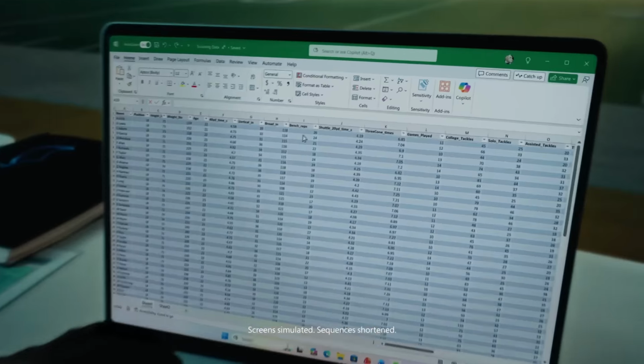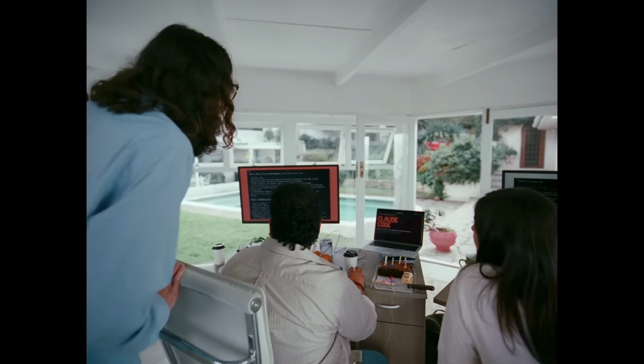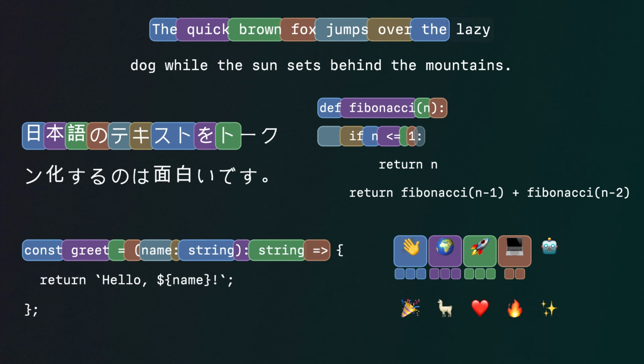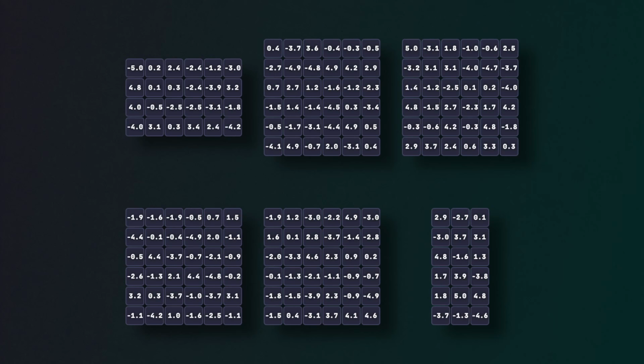We are increasingly interacting with these AI services on a daily basis, whether it's at home or at work. And a lot of the details are hidden from us. And most people kind of just hand wave over, oh, it predicts the next token. And I wanted to dive deeper. I wanted to have a better understanding of all this stuff. And so that's exactly what I'm going to break down in this video. You're going to walk away with a deeper understanding of how LLMs work. If that sounds good, let's dive in.